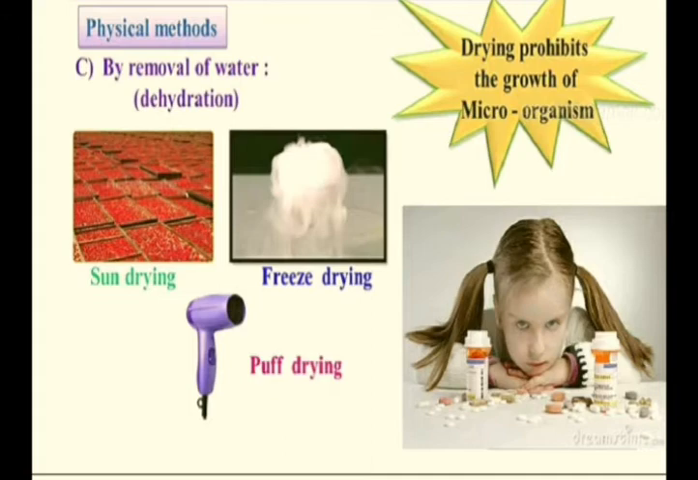time. Like green vegetables or green chilies, these cannot last for a long time. But if we give heat to them and get dehydration, we can store them for a long time in the form of powder and other things. So these are some of the examples. Drying prohibits the growth of microorganisms, and somehow it is also correlated with the heating effect.